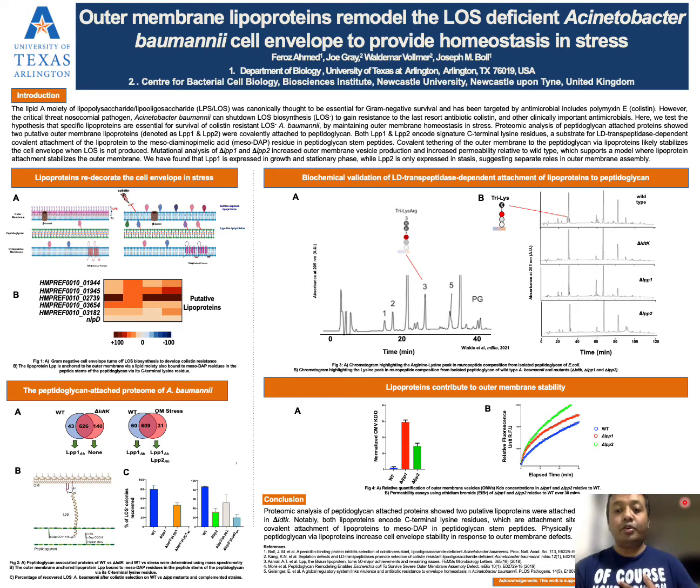As a graduate student, I'm curious to find out how A. baumannii maintains the stability of the outer membrane in absence of LPS. Here in figure 1b, I'm showing the RNA sequence analysis which determined the altered expression profile of RNA transcripts of LOS-deficient cells compared to their parent strain.